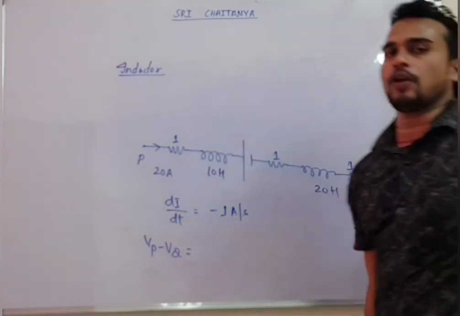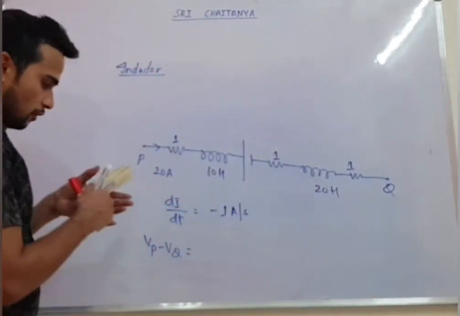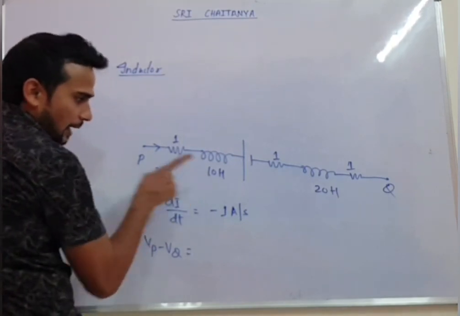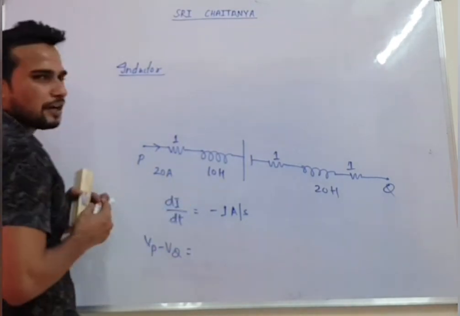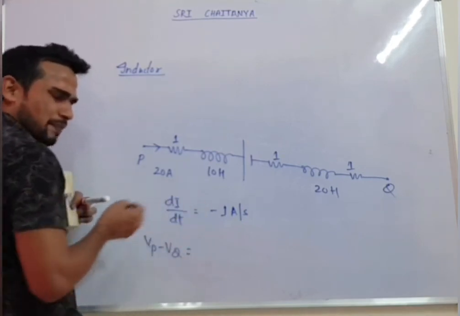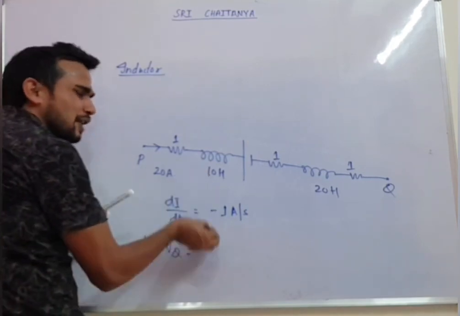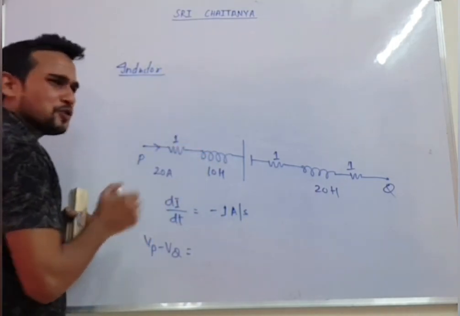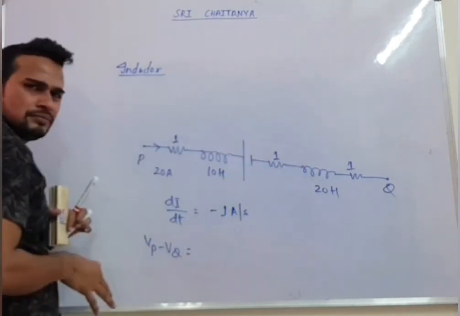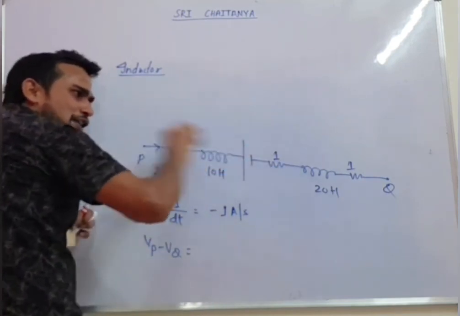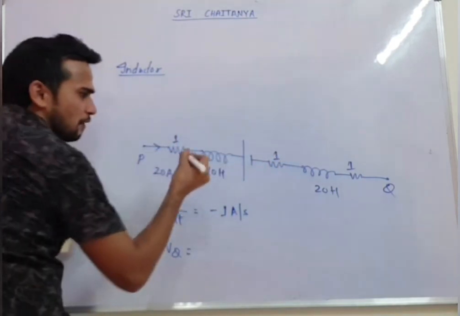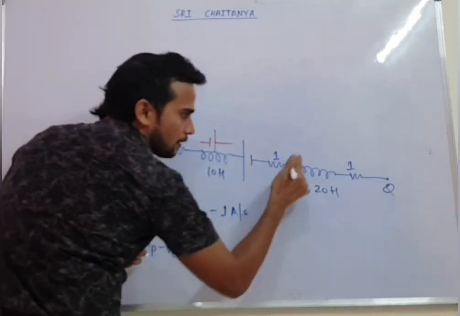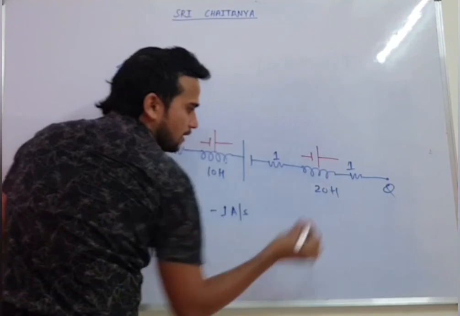So let's start. Okay, no problem. Just here help me how to solve. Again, first step, your inductor will behave as a battery. So you have to write for the inductor. I should tell you what this minus sign is representing. That current is decreasing. You tell me, will the inductor allow current here to decrease? No. So it will produce current in the same direction. Current is like this, so it will also produce current in the same direction. That means it will behave as a battery like this. Same thing will happen for this inductor also. It will behave as a battery like this.